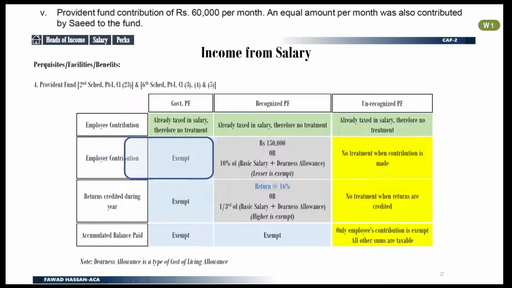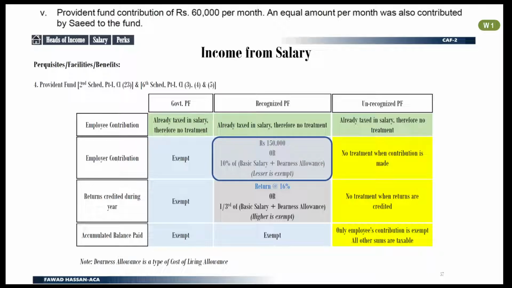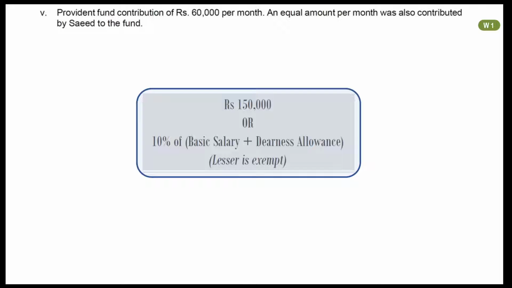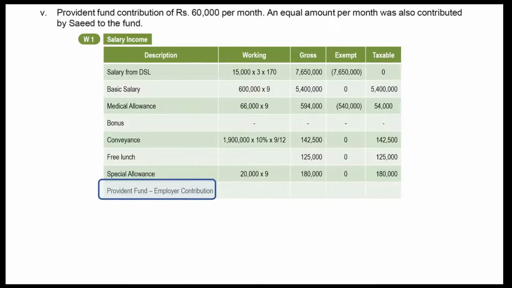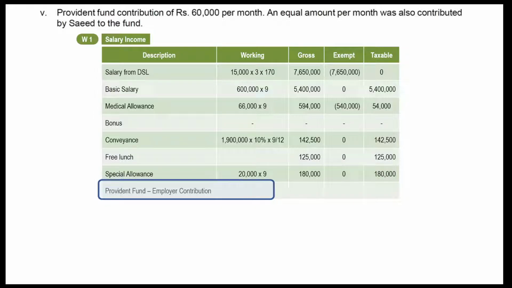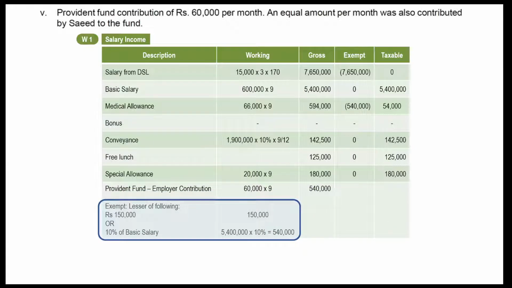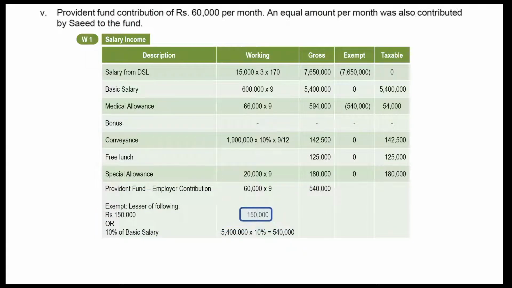Out of total employer's contribution, an amount lower of rupees 150,000 or 10% of basic salary will be exempt from tax. Let's make calculations in our working. Employer contribution comes to rupees 540,000. Exempt amount comes to rupees 150,000 and rupees 390,000 will be included in taxable salary income.